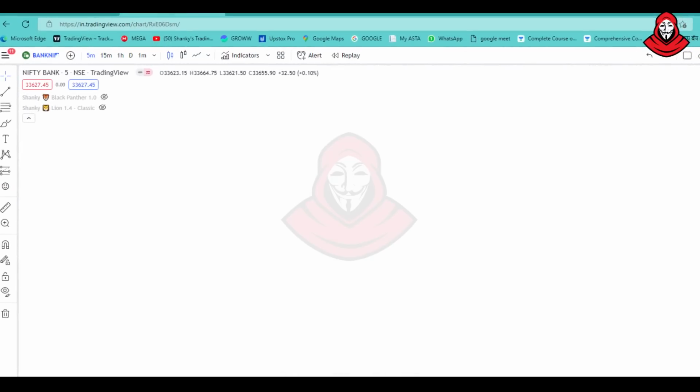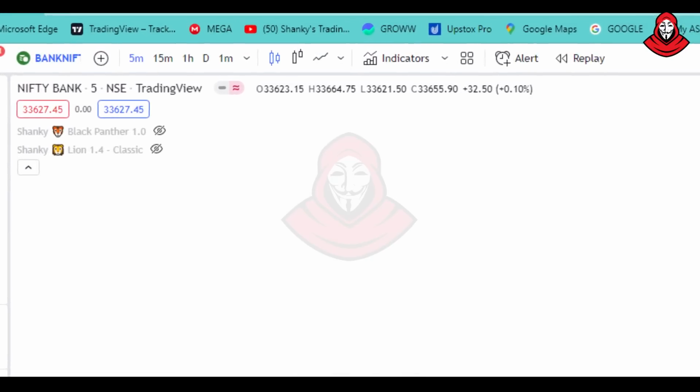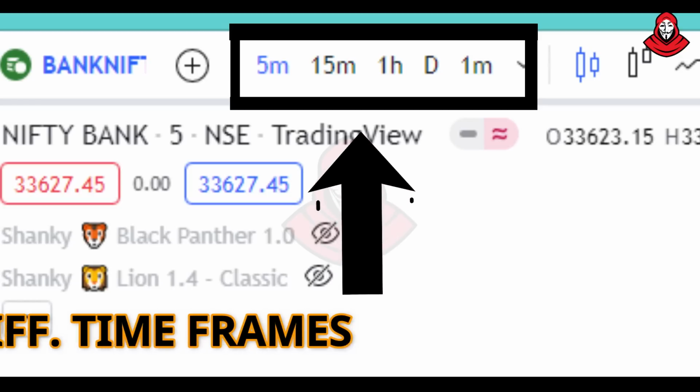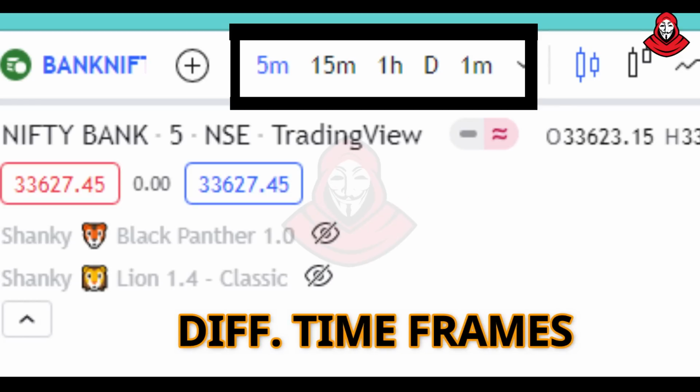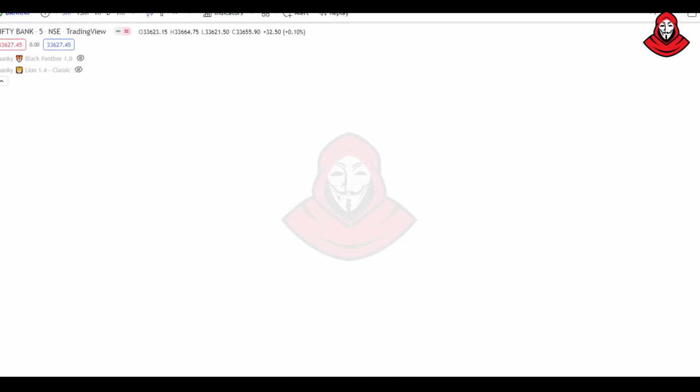You can look at that from there, and I'm zooming in to let you know exactly the time frame. See, at the top after Banknifty, there is the 5-minute time frame, then 15-minute, 1-hour, day, and 1-minute. So these are the different time frames. If you're a scalper, you can use 1-minute, 3-minute, like that.